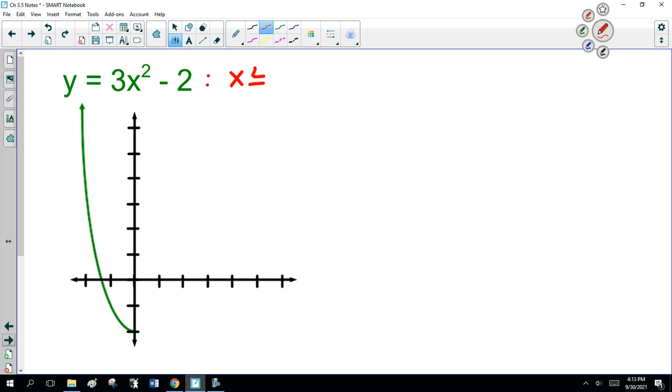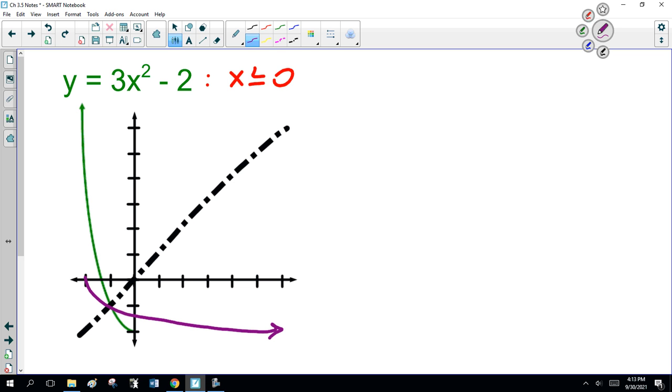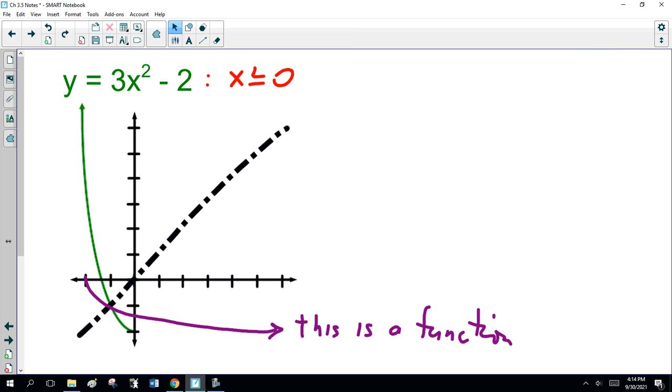So another place I can cut it is right here. x is less than or equal to 0. My reciprocal function will look like this, and it will go like that. And this is a function, because this original function passes the horizontal line test.